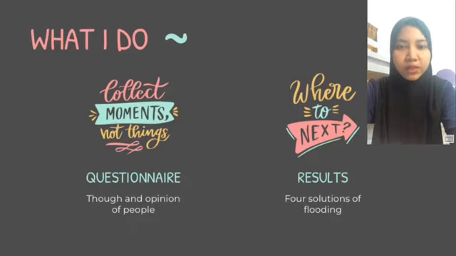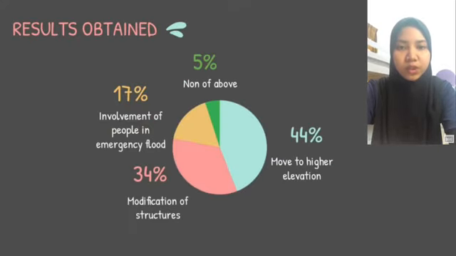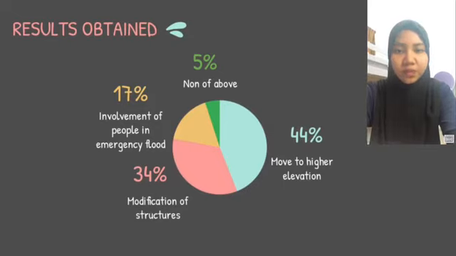There are also solutions on how to overcome this problem from occurring frequently. The results of the research show that there are 4 suggested solutions that lead to flood mitigation. 44% say to remove the victims to a higher elevation place. 34% of interviewees say the modification of structures, while 17% say that people must be involved in any emergency or flood. Lastly, 5% agree that none of these suggestions are good enough to reduce flood events. It is because these people believe that flood events cannot be stopped, as this is a natural disaster and it will naturally happen at certain times.